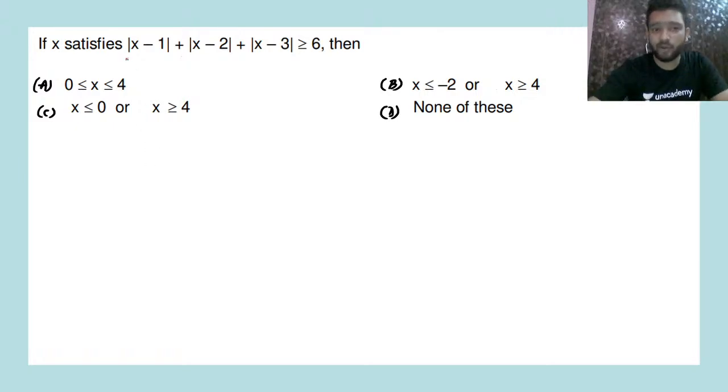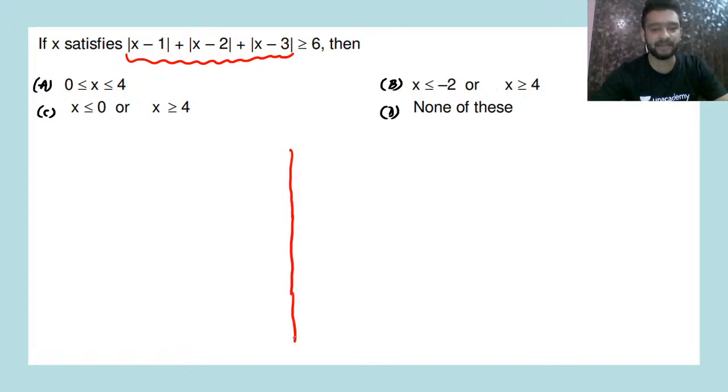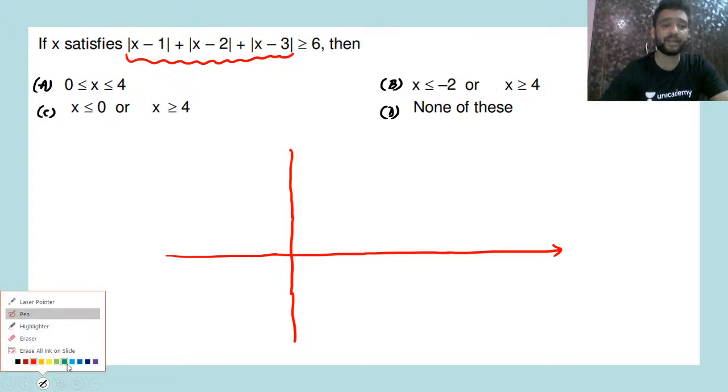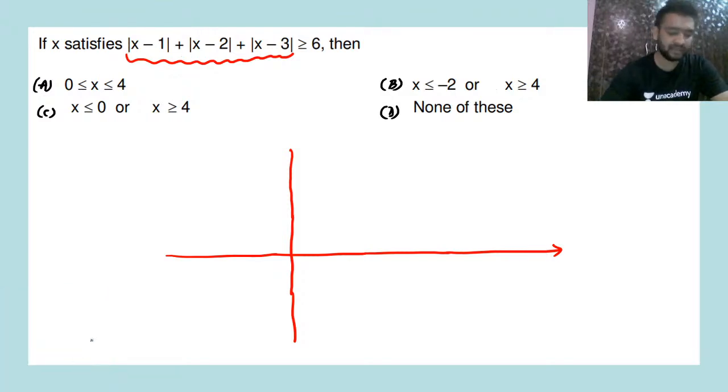Simply what we can do is, if I draw the graph of the left hand side, if we just go by graph, so what will the graph look like? See, this is your y-axis, let's say. This is your x-axis. So what are the critical points here? Critical points are 1, 2 and 3.